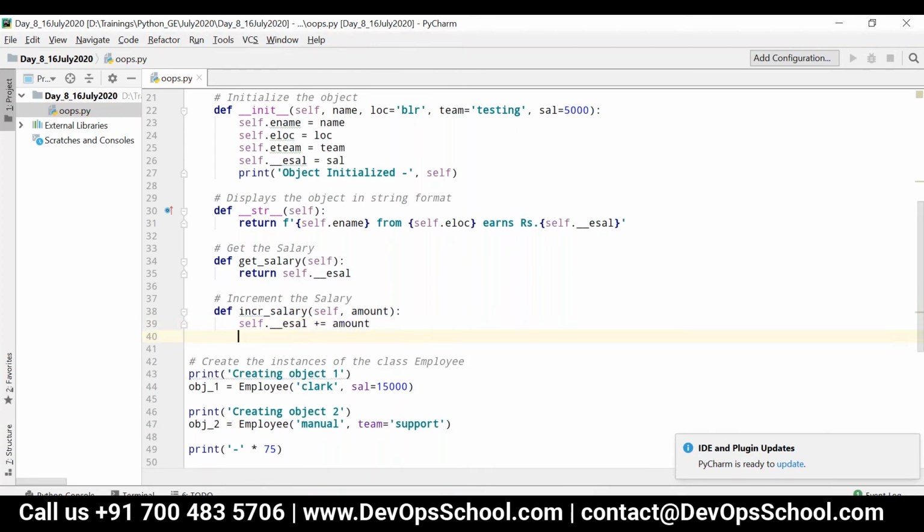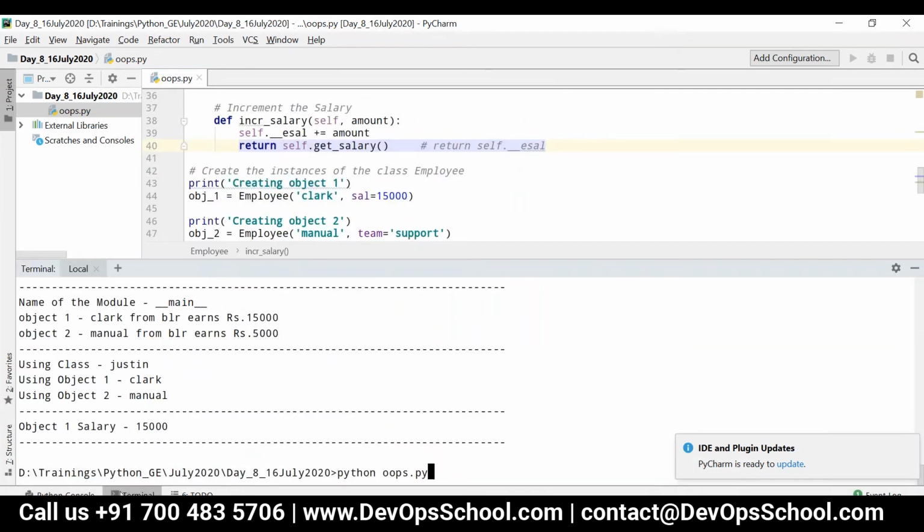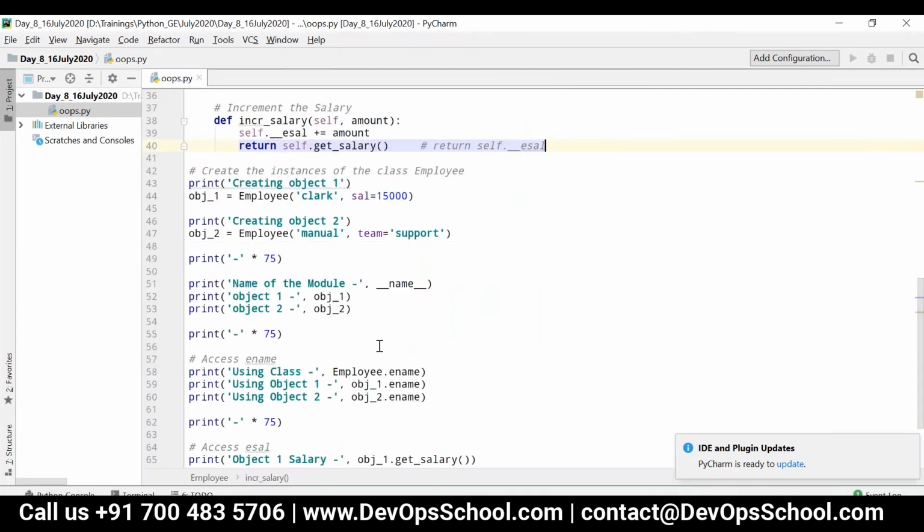Okay, and then either you can return self.__esal directly, or you can call that method self.get_salary. This is how you can call the method within the class. Either you can just return like this, return self.__esal, or return self.get_salary. So now what will happen in this case? You can see, okay, let me just call that.